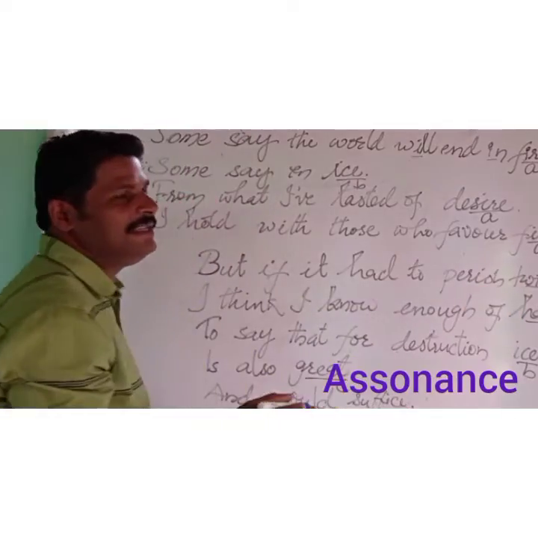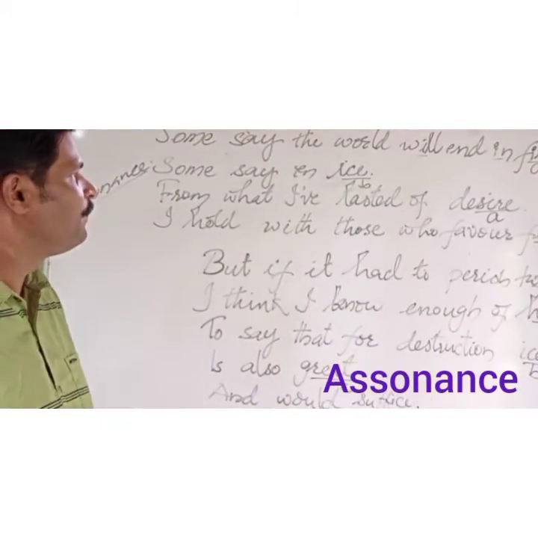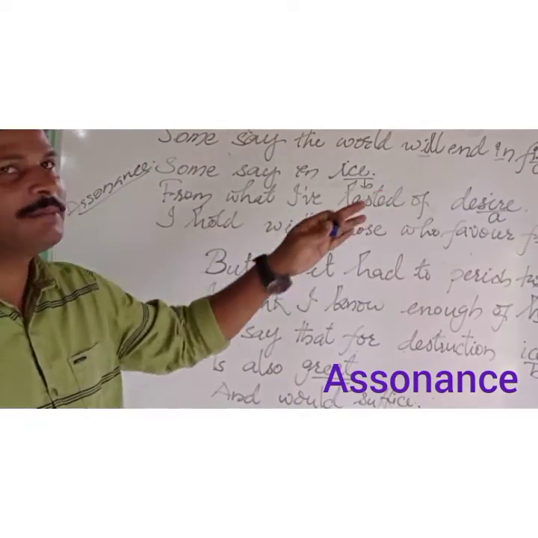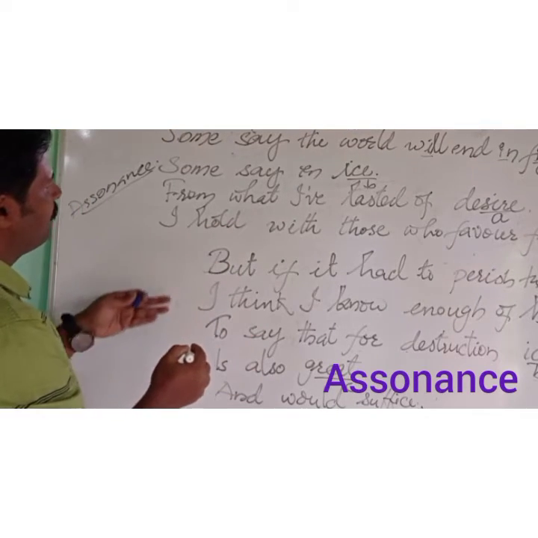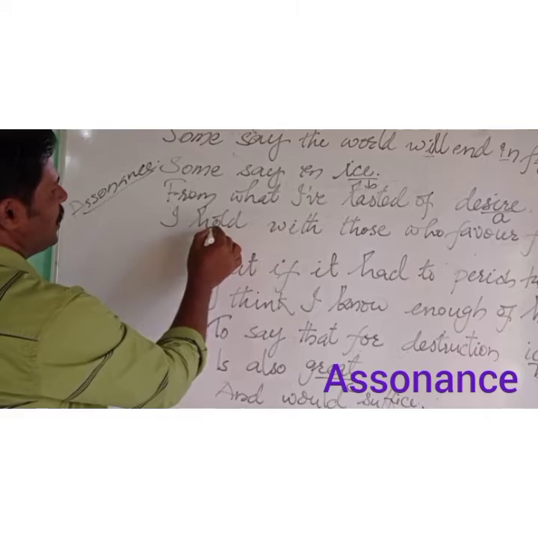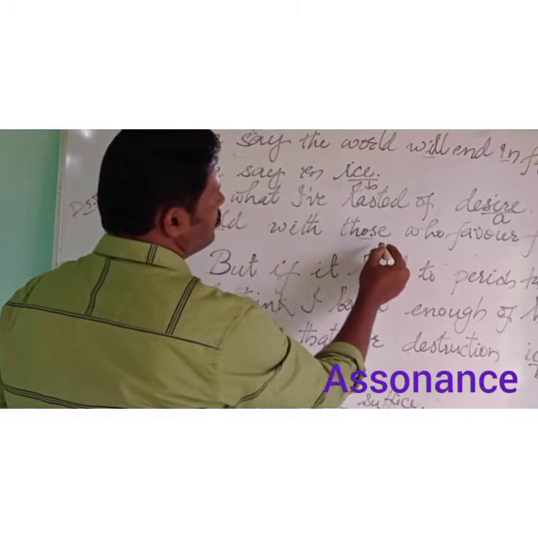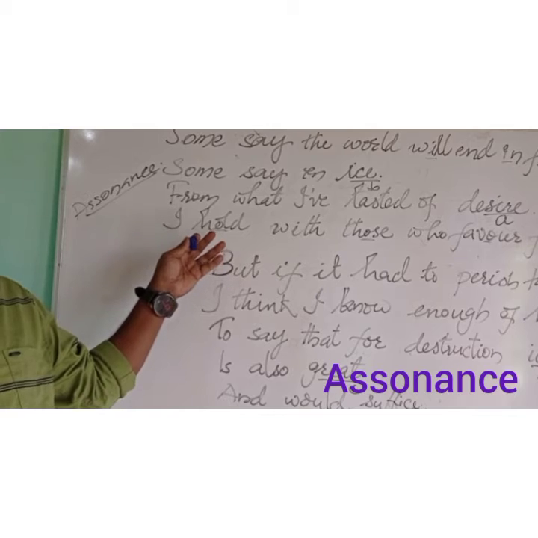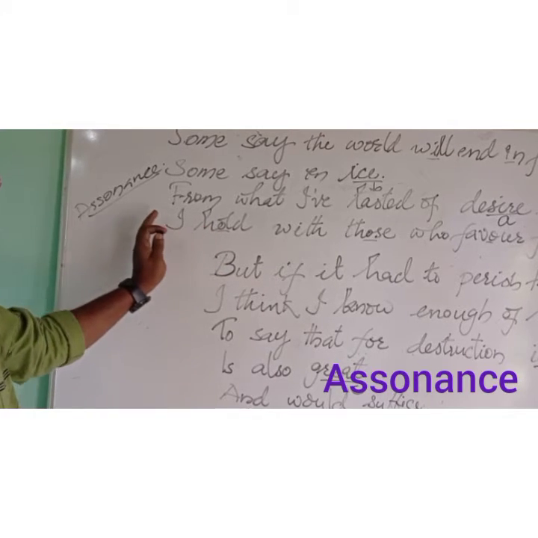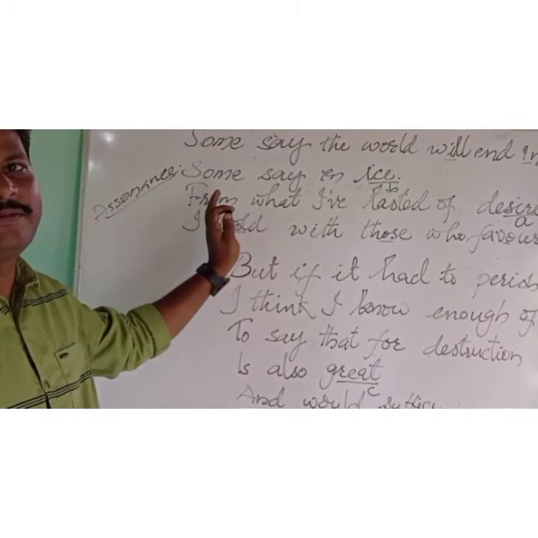See, the I sound is repeated. So we can take that as an example for assonance. And if you come down to the 4th line, we have hold, those, favor. The O sound, the vowel sound, is repeated. So this can be given as an example for assonance.